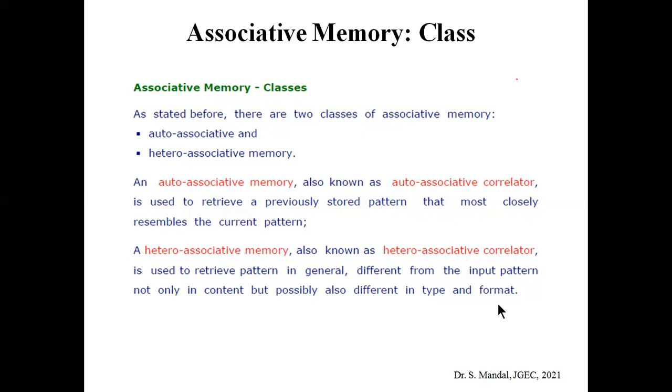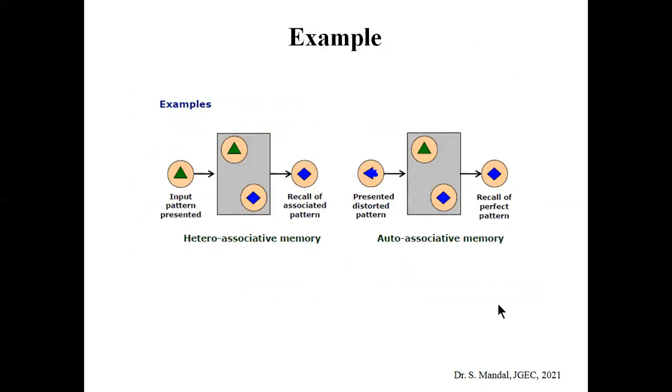Auto associative is where the input pattern and output pattern are the same. That means we want to output the actual pattern for some kind of noisy input data. And in the case of heteroassociative memory, we want to retrieve patterns which differ from the input pattern, and they may differ in type and format also. Here is a block diagram of auto associative memory and heteroassociative memory that will help you understand with more clarity.